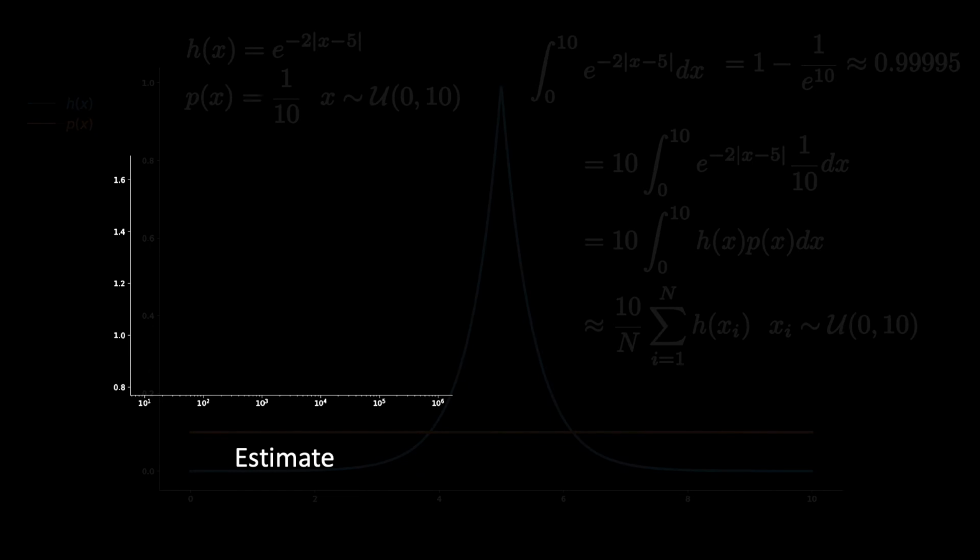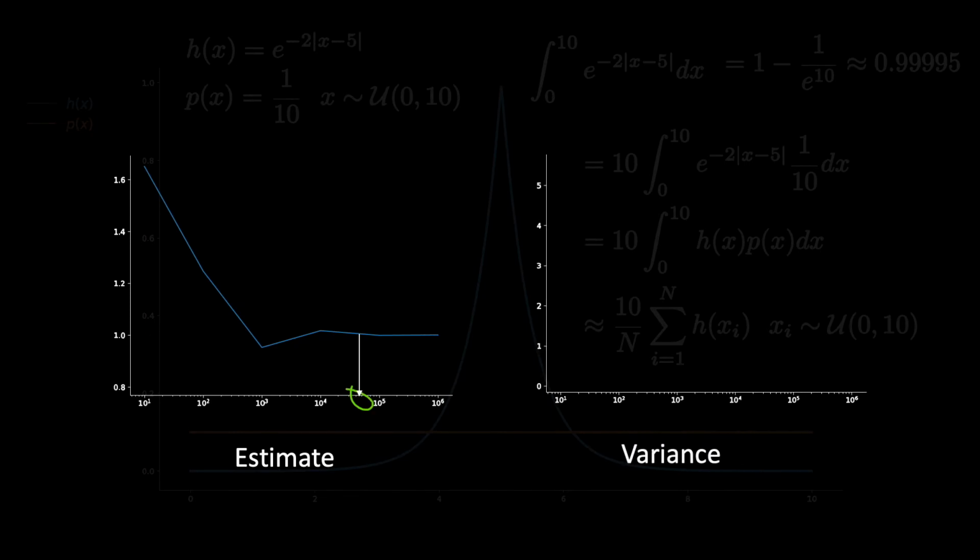The first result shows the plot of the expected value given the number of samples. We start to consistently see the value of around 1 when we have 10,000 or more samples. I also plotted the variance in computing the expectation, and it starts to stabilize but still remains at around 4, which is a high variance.